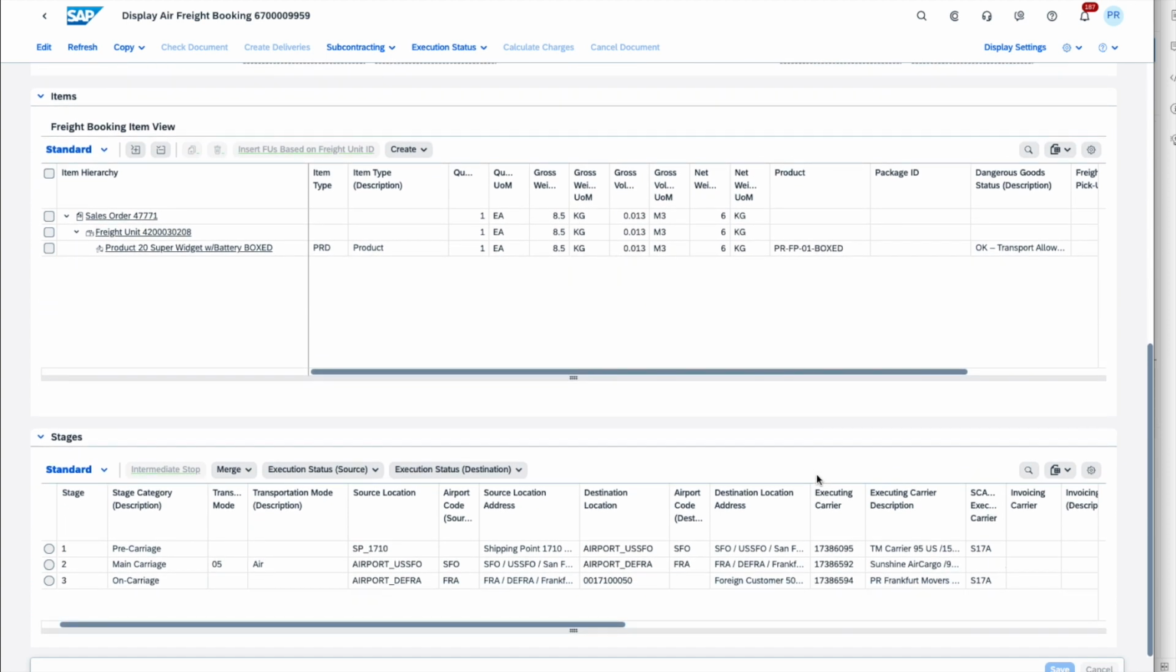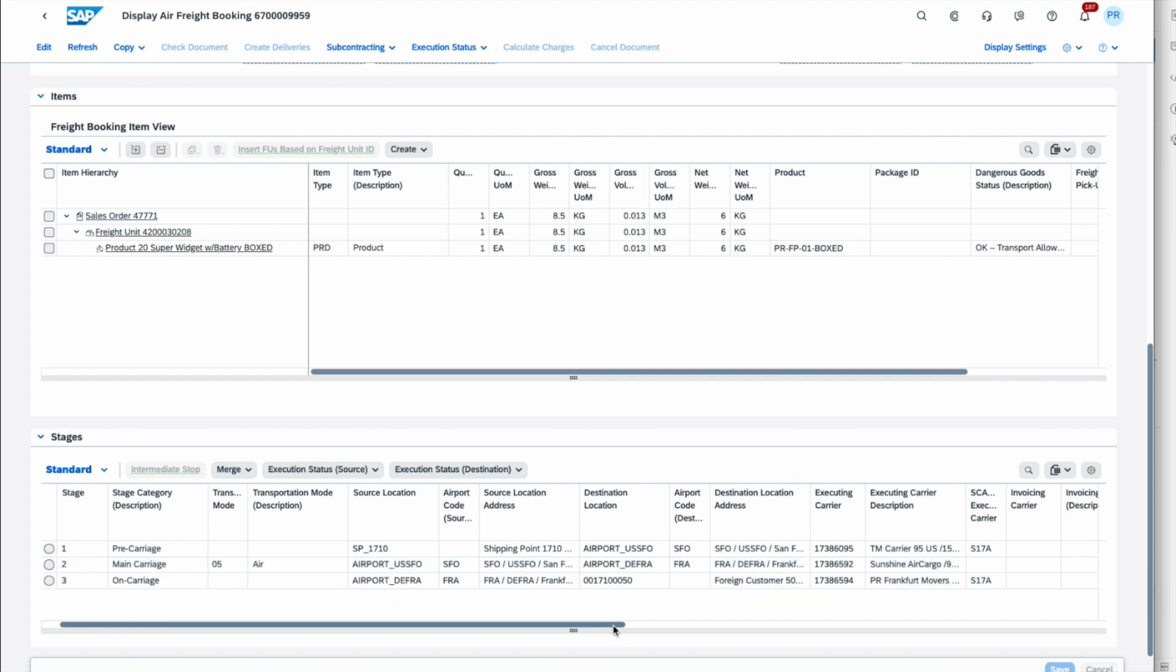In terms of other information, what we can also see here is obviously the executing carriers that have been indicated. So we have the carrier code for the American carrier that will perform the transportation via road from my DC to the airport. We also have the code of the freight carrier that will do the road transportation in Germany from the airport to the customer location, as well as the airline, the cargo airline that has been selected by the freight forwarder to perform the air transportation part of the process.